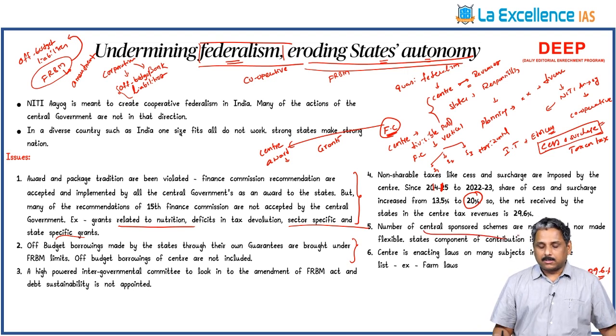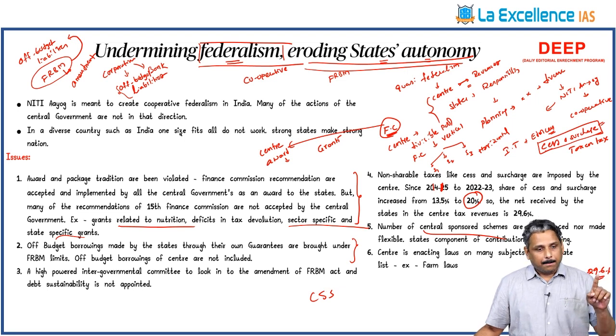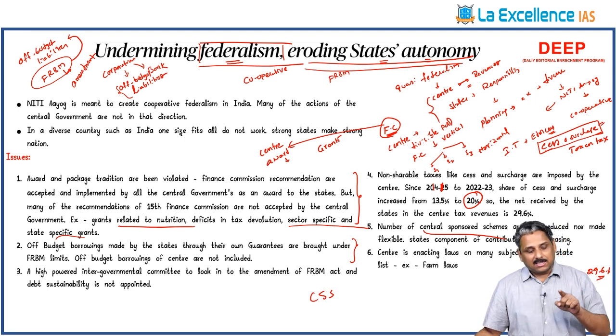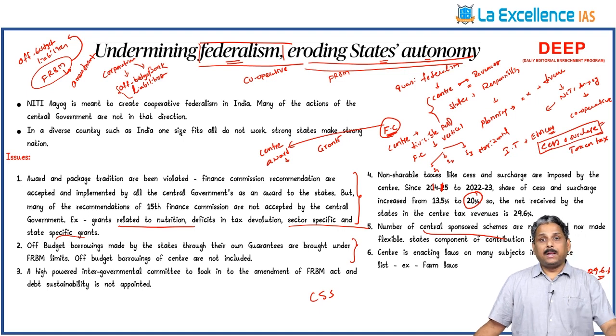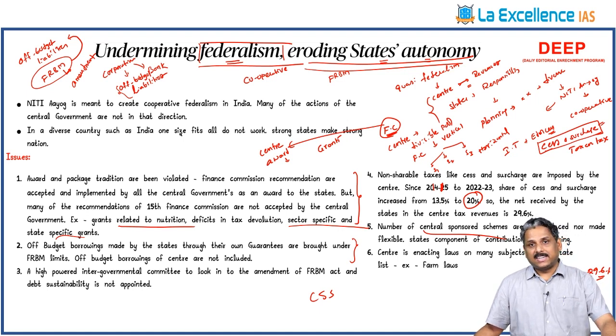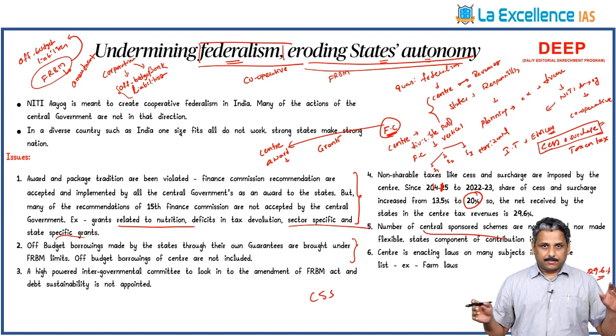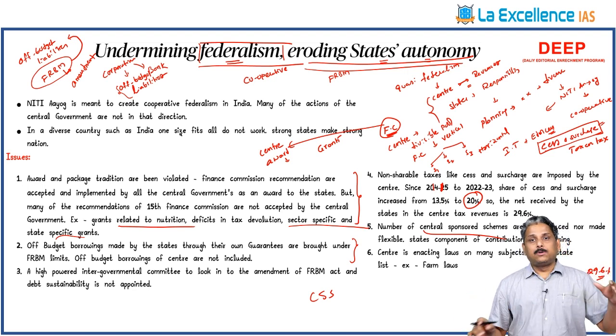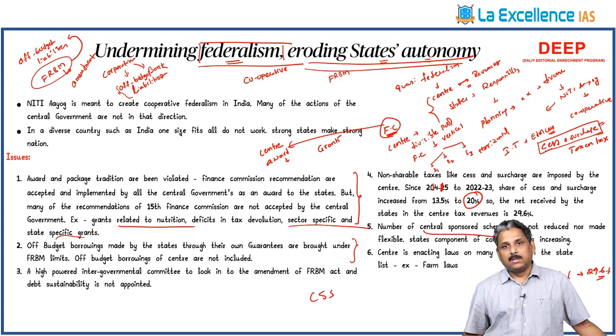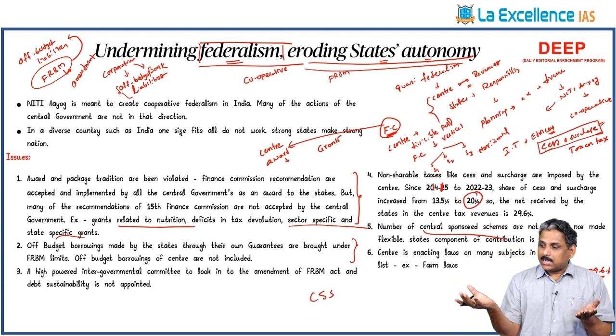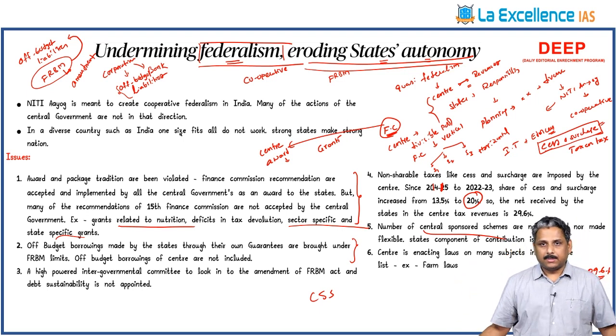Next is centrally sponsored schemes. What are these centrally sponsored schemes? These are made by the center on subjects in the state list. Let's take health. Let us take education. Now center will ask the states to contribute something towards it. Housing scheme. The state has to contribute something. In this case, the contribution part of the state is increasing year on year and there is no flexibility in these programs. That is another complaint.